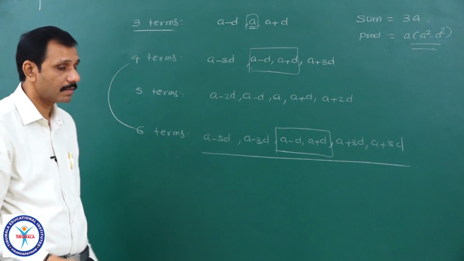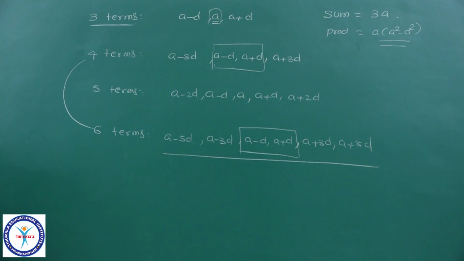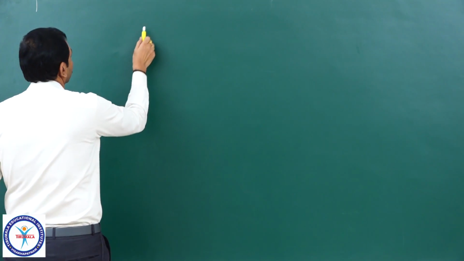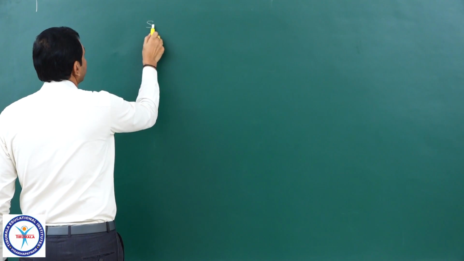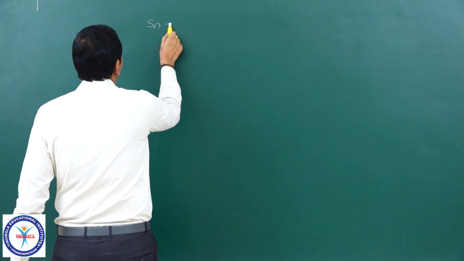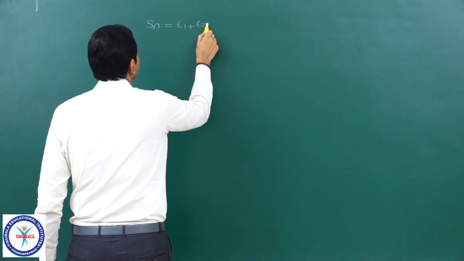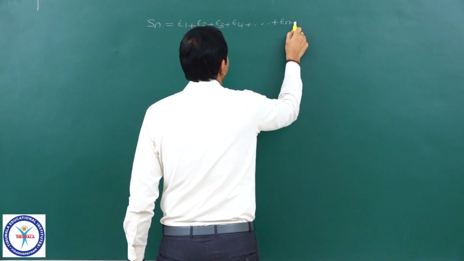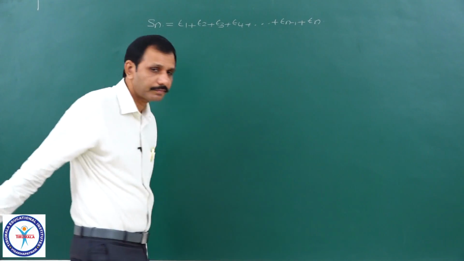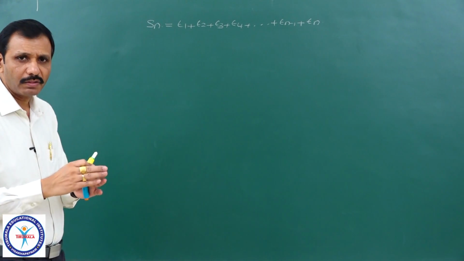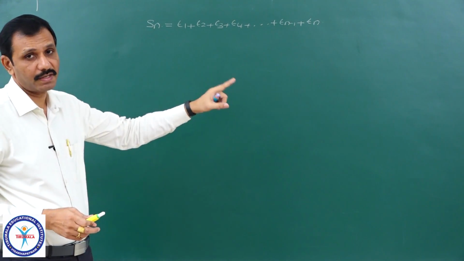Okay, we will move to the next concept. See here, suppose Sn is the sum of n terms. It is equal to T1 plus T2 plus T3 plus T4 plus and so on plus Tn minus 1 plus Tn, where T1, T2 and so on up to Tn, the sum of all those, sum of first n terms of that sequence, is Sn.